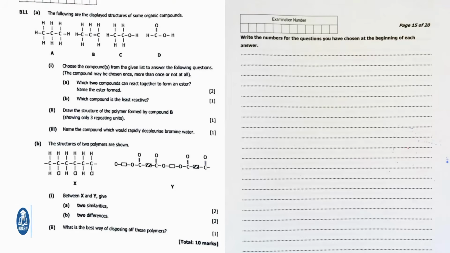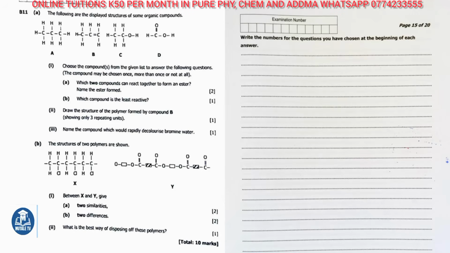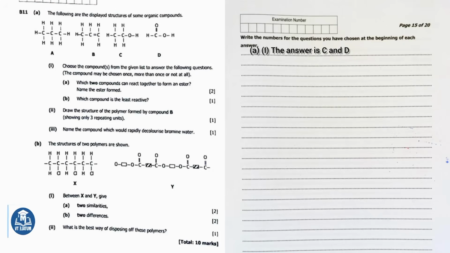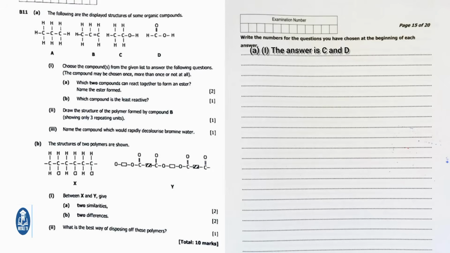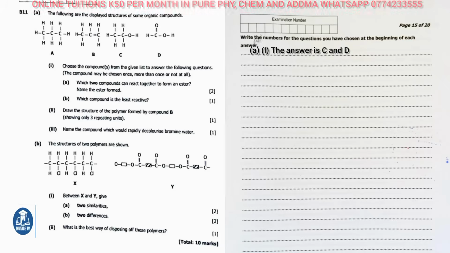Part A. Part 1 says, which two compounds can react together to form an ester? The answer is C and D. Ethanol and ethanoic acid react together in a process called esterification to produce an ester and water. A catalyst of concentrated sulfuric acid and heat is used. Part A. Part 2 says, name the ester formed. The ester formed is ethyl ethanoate.